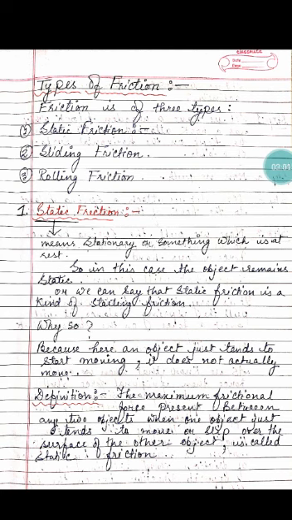The definition of static friction is: the maximum frictional force present between any two objects when one object just tends to move or slip over the surface of the other object is called static friction.